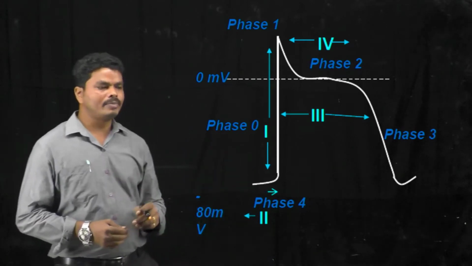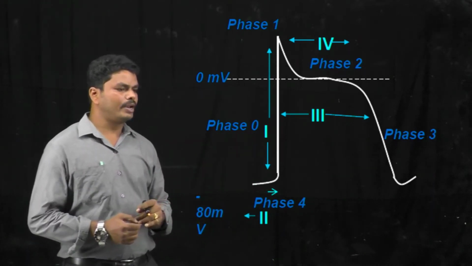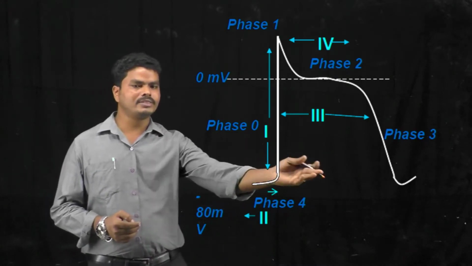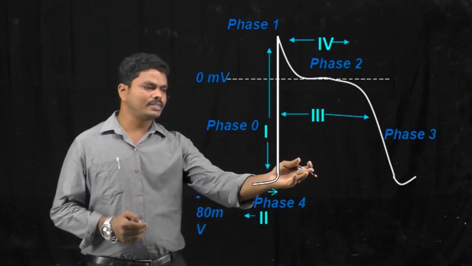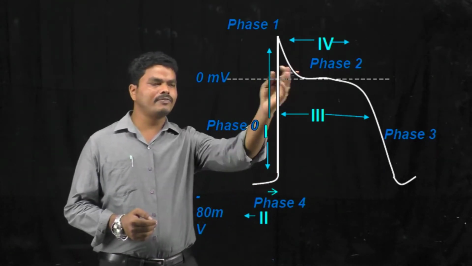And coming to the class 3 drugs, they are nothing but the prolongers of the refractory period. They show their action at phase 3. And class 4 drugs will show their action at phase 2.